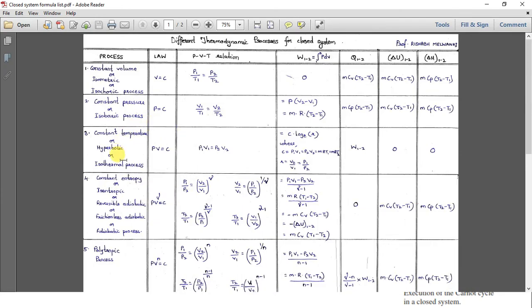So here you can see for isothermal process, constant temperature process, what is the work done? It is C log R. And what is C? P1 V1, P2 V2, MRT1, MRT2. And what is R? V2 upon V1 or P1 upon P2. So this formula we will be using now. Actually what we want is heat, but heat is equal to work for isothermal process. Okay, so let me go back to the derivation part.